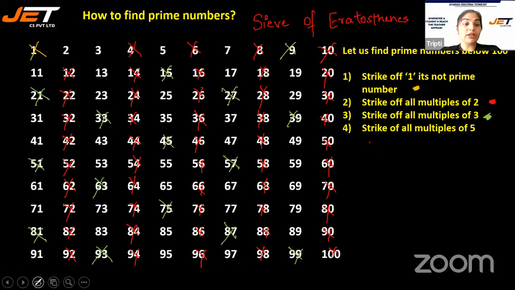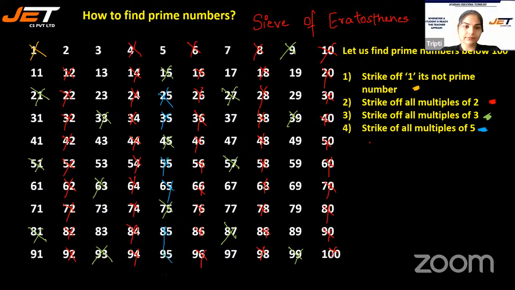Strike off all the multiples of 5, but do not strike off 5 because 5 is a prime number. It has only 2 factors, that is 1 and 5 itself. So I'm striking off all the multiples of 5, but not 5. The numbers that end with 5 and 0 are the multiples of 5. The ones ending with 0 are already cut down. So let me cancel all the ones ending with 5.